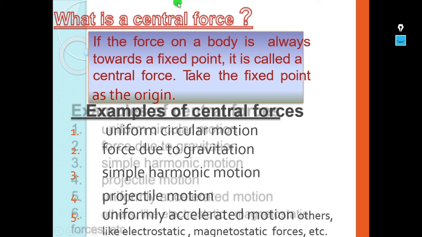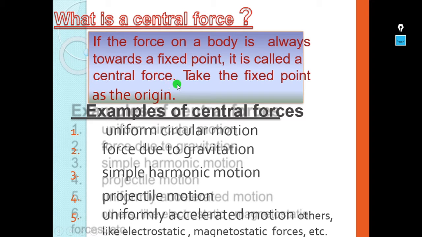First let us see what a central force is. If the force on a body is always towards a fixed point, it is called a central force. As simple as that: if the force on a body, when it is applied, is always towards a single fixed point, then we call such forces central forces.